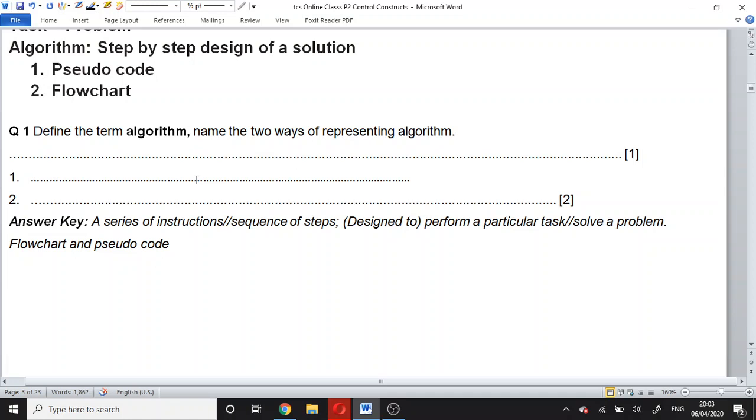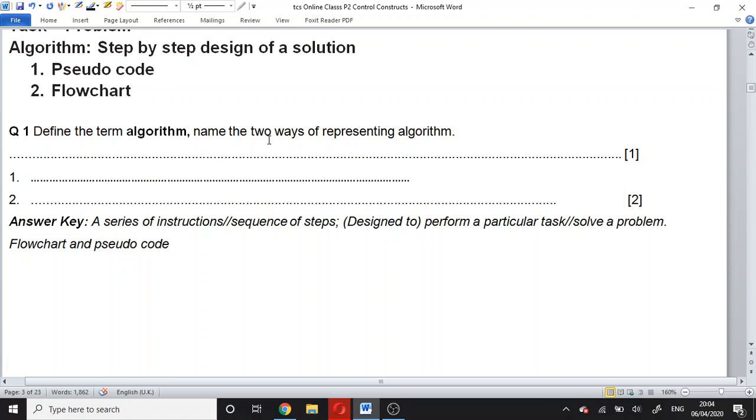Suppose it is a 3 mark question. So 1 mark will be for the definition of the algorithm, and 2 marks for writing the two ways of representing algorithm: one way is pseudocode and the other way is flowchart.